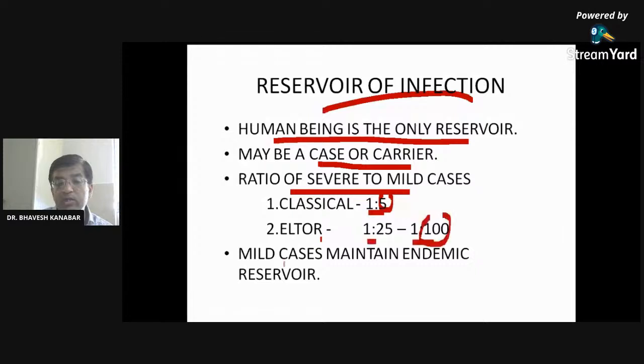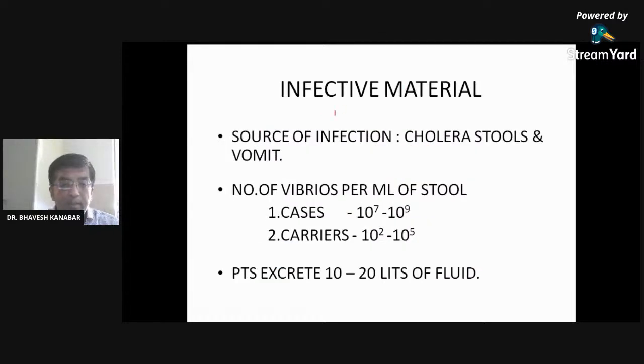Cases maintain endemicity of the reservoir, right? Because of the mild cases, endemicity is maintained. Infective material, the source of infection, is cholera stool which contains Vibrio cholerae organism, and vomit. The number of Vibrio secreted per ml of stool in a case is 10⁷ to 10⁹.